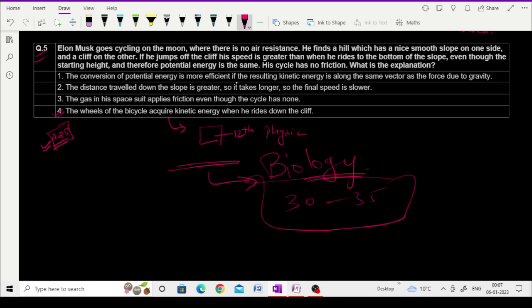Try to solve questions like the diffusion process, the isotonic and hypertonic conditions, which is also diffusion. So clear the concepts which overlap with biology. But do not go deep into physics if you are not interested in physics.